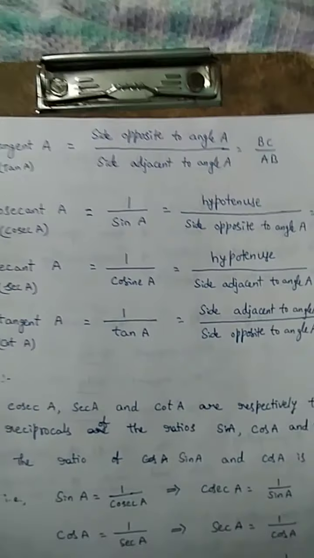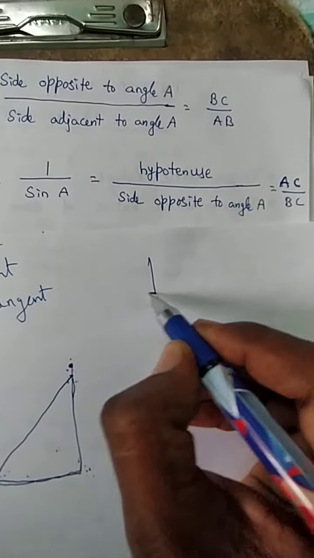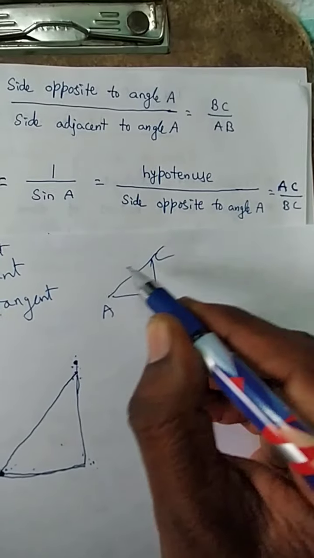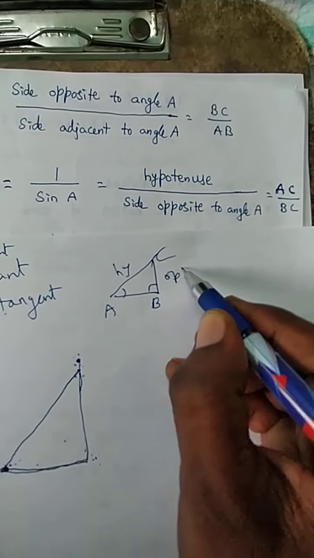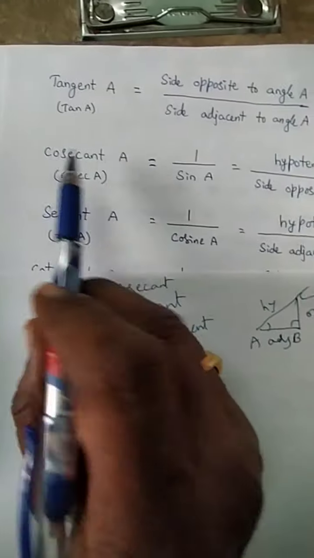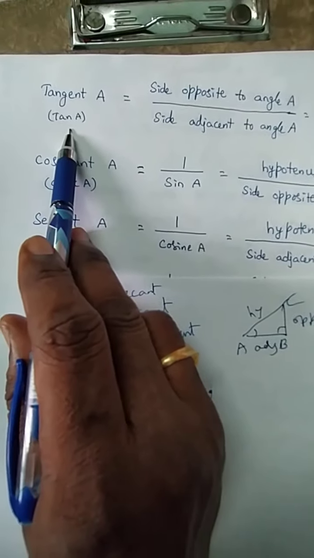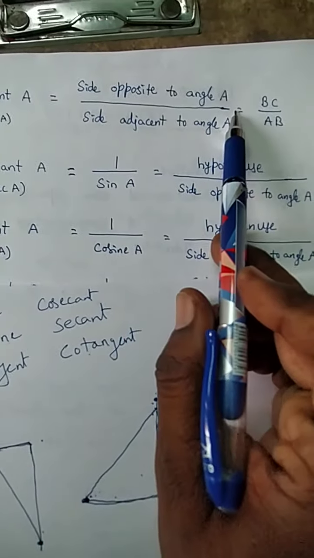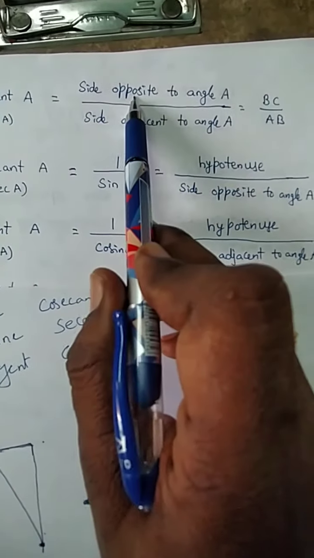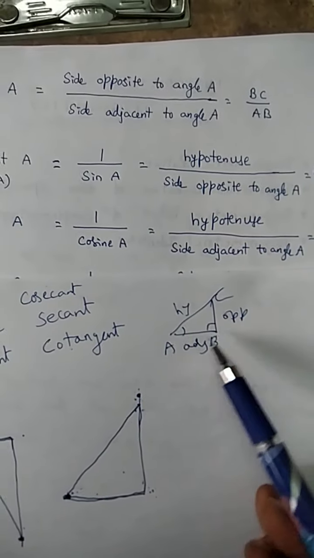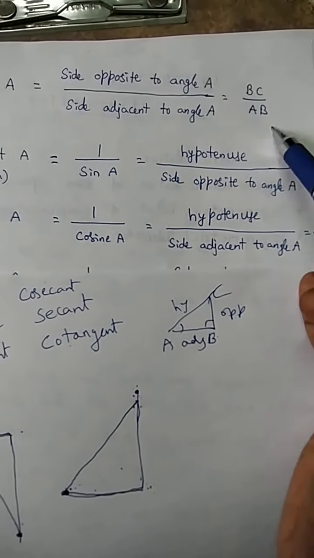Then coming to tangent A. Angle A, with AC the hypotenuse, and for angle A, the opposite and adjacent. Clear. What is tangent A? We can also call it tan A. The formula for tan A is the side opposite to angle A by the side adjacent to angle A, means opposite by adjacent. What is the opposite? BC. What is the adjacent? AB. BC by AB. Clear? So it is not to be a formula.